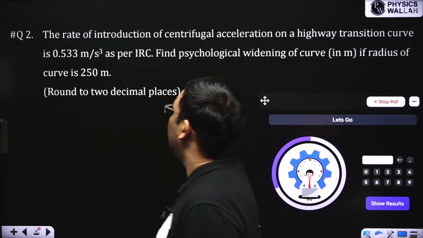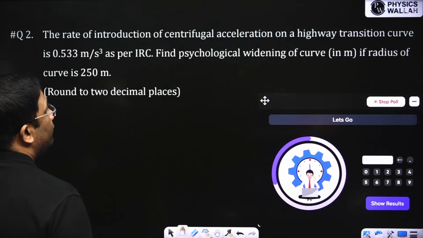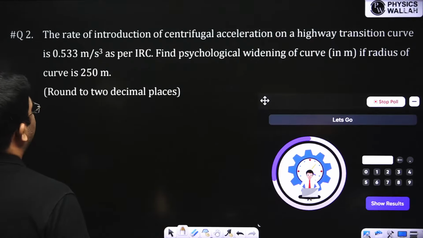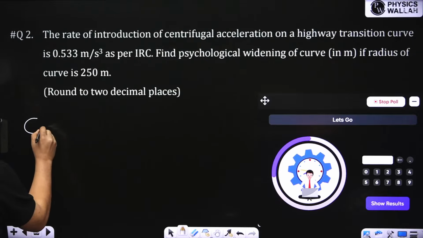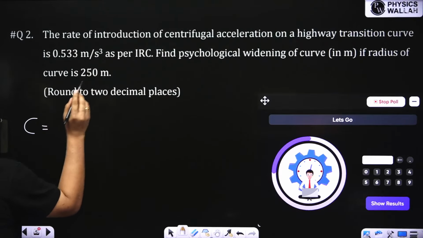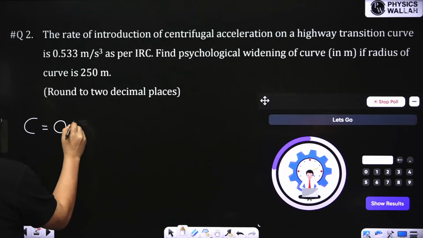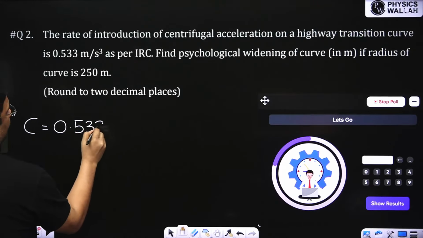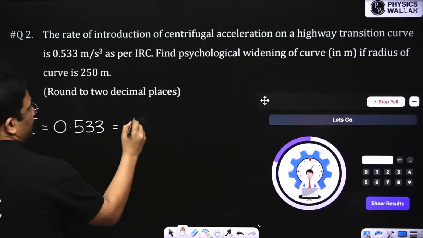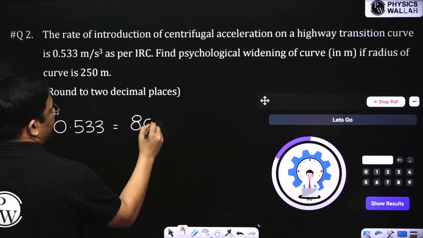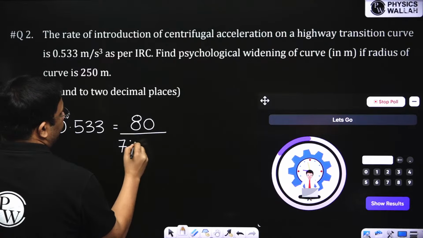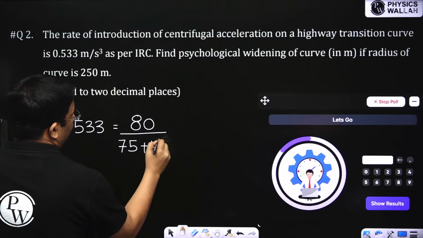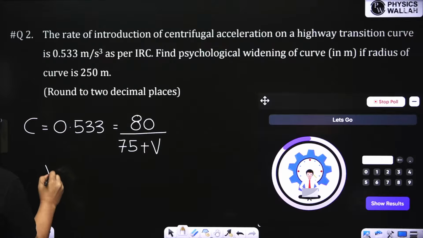So here, first of all, the rate of introduction of centrifugal acceleration is given. Given how much? 0.533. Now this is a formula we know: 80 by 75 plus V. So from here I can find out the design speed, right?